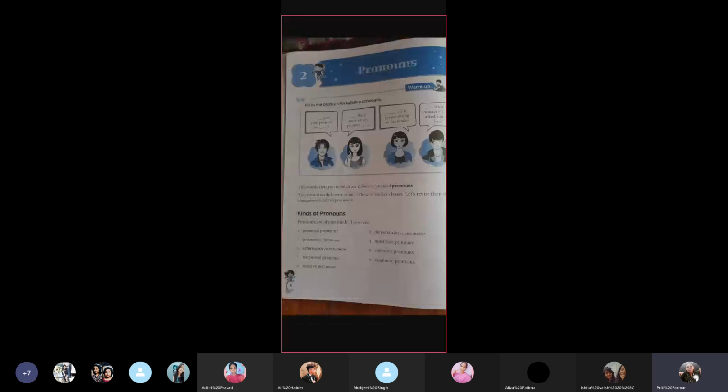So here is the detailed version. I'll try to explain each thing in detail so that you are clear about it. Pronouns are of 9 kinds, okay? 9 तरीके के होते हैं. Let's see the personal pronouns, possessive pronouns, demonstrative pronouns, indefinite pronouns, interrogative pronouns, reflexive pronouns, reciprocal pronouns, emphatic pronouns, and relative pronouns. Now, the first one we'll take up is the personal pronoun.